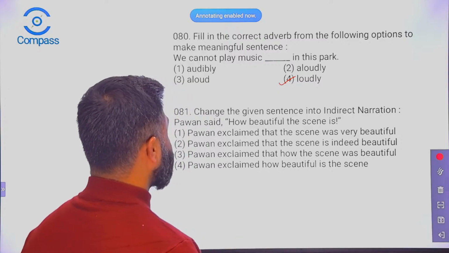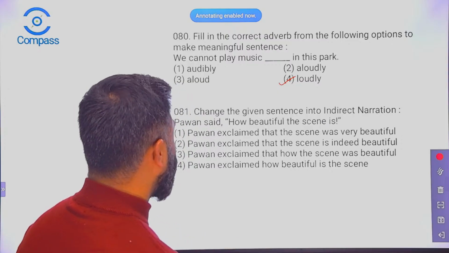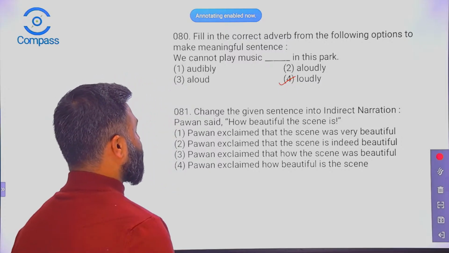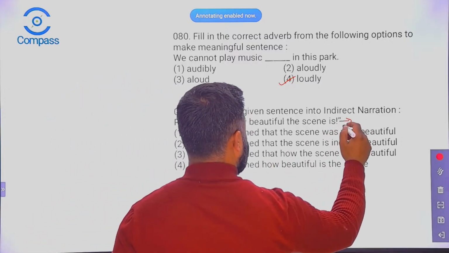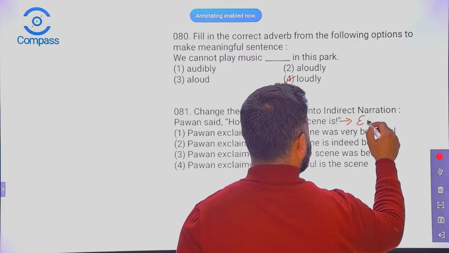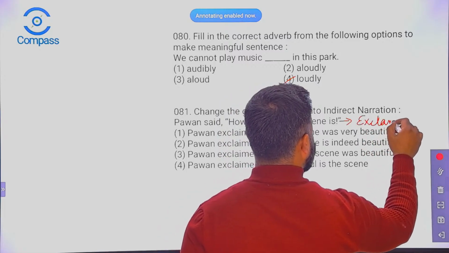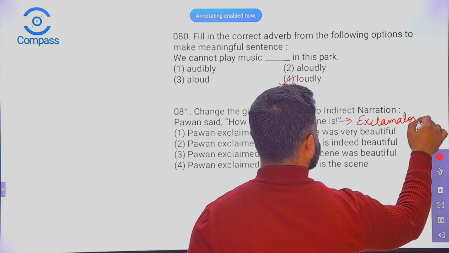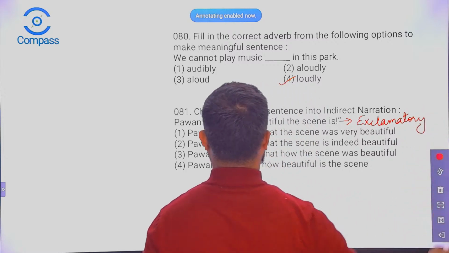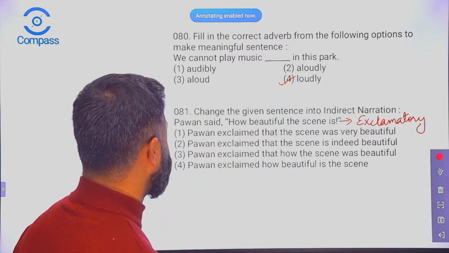Change the given sentence into indirect narration. Pawan said how beautiful the scene is. Now this is an exclamatory sentence. Okay, let's find out how can we change this.